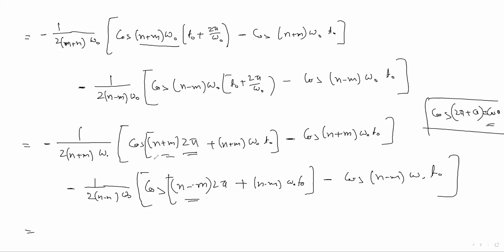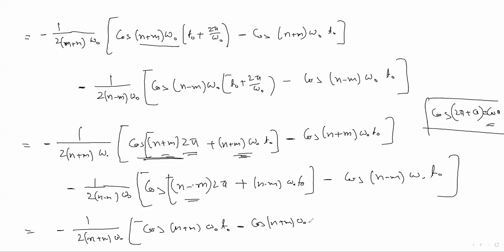So now we can remove this twice pi term, because cos (twice pi plus theta) equals cos theta. So we just write this one: minus 1 by twice (n plus m) omega naught, cos (n plus m) omega naught t naught minus cos (n plus m) omega naught t naught.